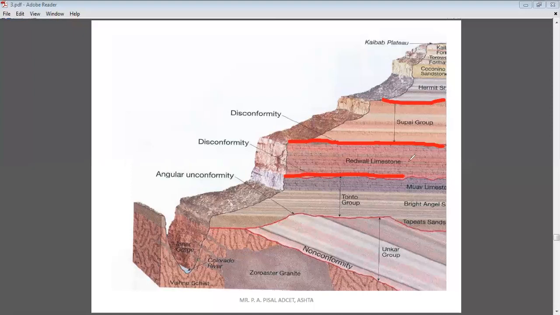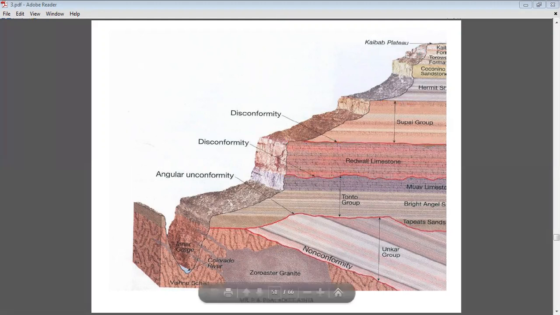So an unconformity where the younger and older rocks are more or less parallel to each other is considered a disconformity. So in this single picture, we can observe the three types of unconformities: non-conformity, angular unconformity, and disconformity.